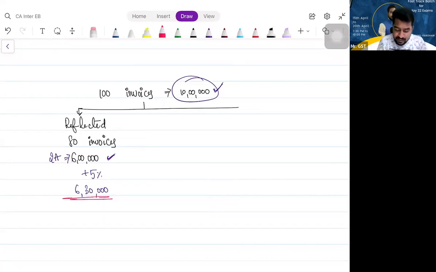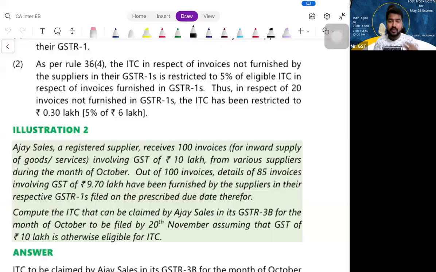Now, the question is actually continued here. So 6 lakh 30 I can claim. Okay. Now look at this illustration too. Same continuation further. Look at illustration 2 now. Similar kind of illustration, but the facts have been changed a little bit. That's all. Now give me your answer. What is the answer?